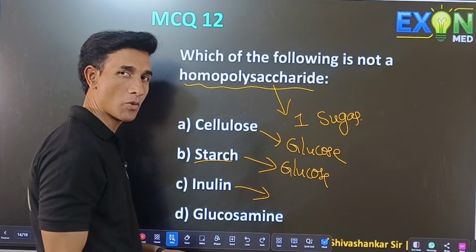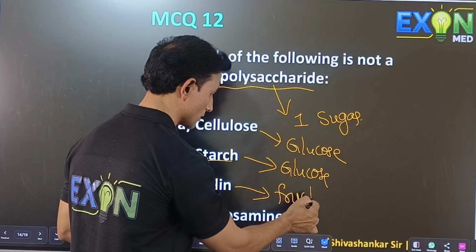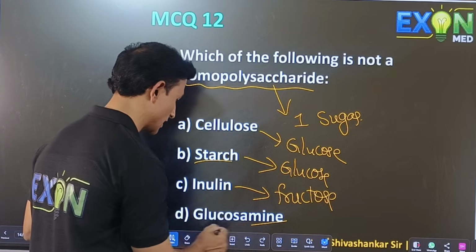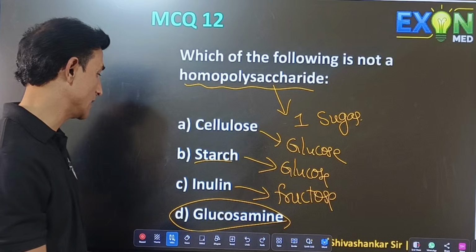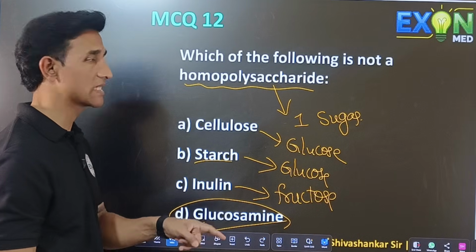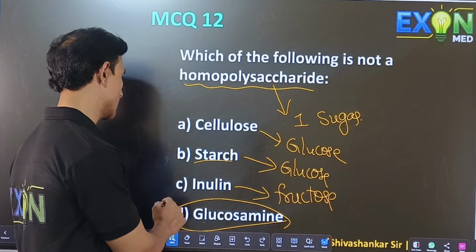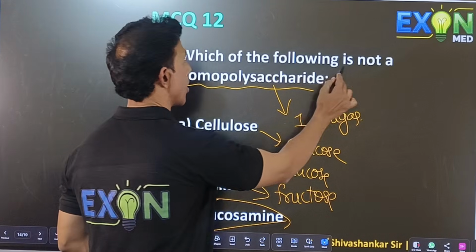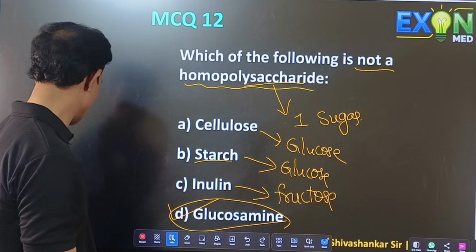Inulin is also a homopolysaccharide, made up of fructose. So the left out is glucosamine. N-acetyl glucosamine as well as glucosamine are heteropolysaccharides, for example chitin. So this is the answer for not a homopolysaccharide. All other 3 are homopolysaccharides.